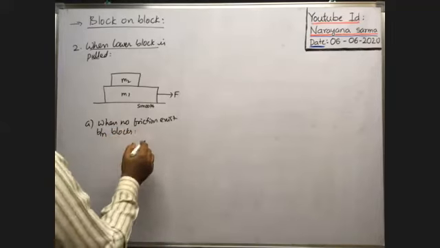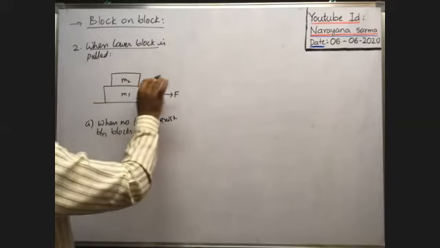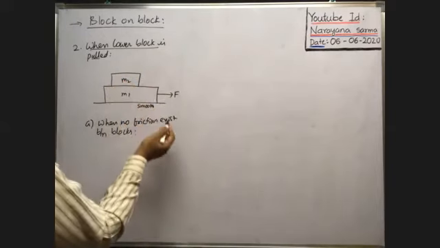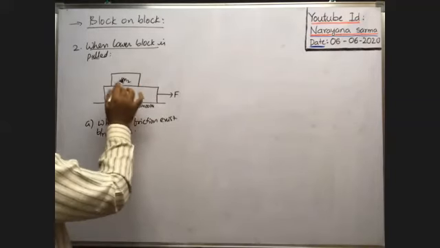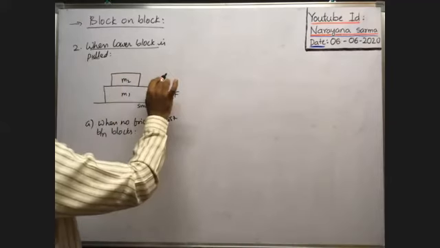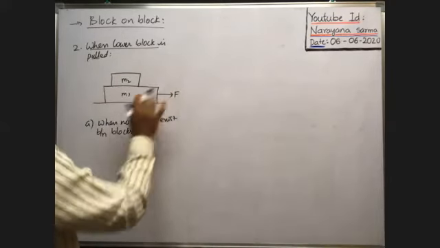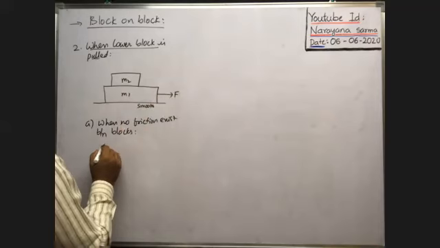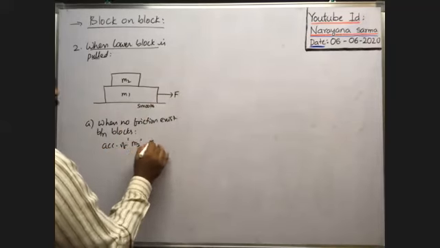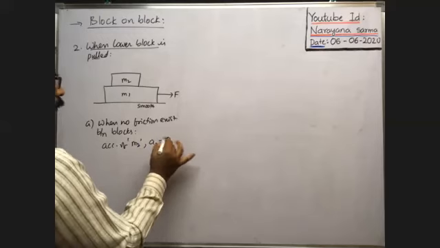Okay, in this case, on M2, along the horizontal direction, no force acts because no friction is there between these two blocks. Then on the upper block, no force acts along the horizontal direction, even though the lower block moves. That's why the acceleration of the upper block, the acceleration of M2, that is A2, is equal to 0.